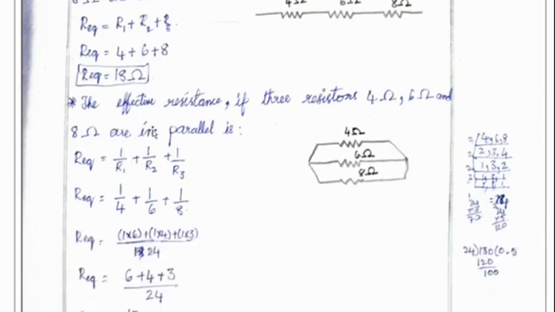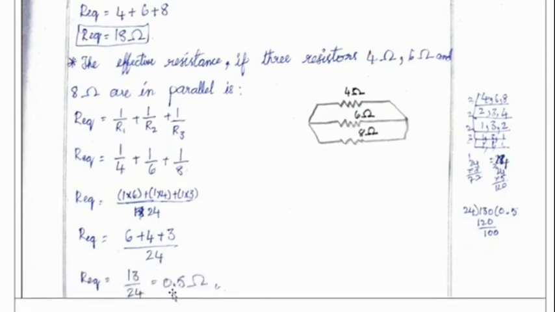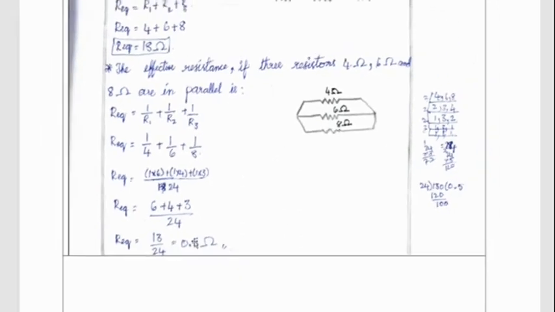Whereas when it is connected in parallel, it is given by the formula 1 by Rp is 1 by R1 plus 1 by R2 plus 1 by R3, which is 1 by 4 plus 1 by 6 plus 1 by 8, which gives 13 by 24 ohms. So which is nearly approximately equal to 0.4 ohms.